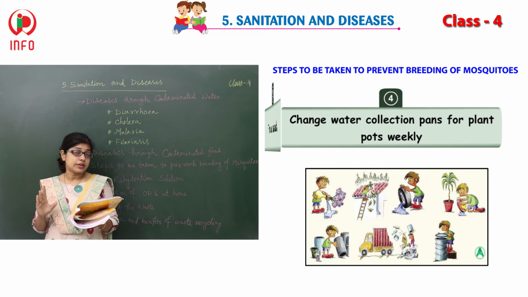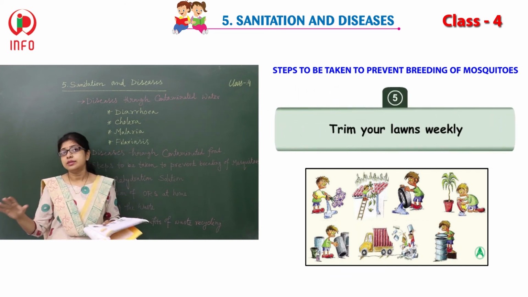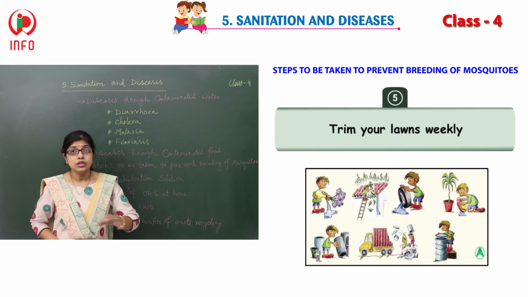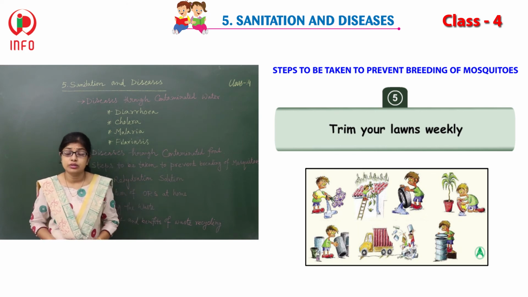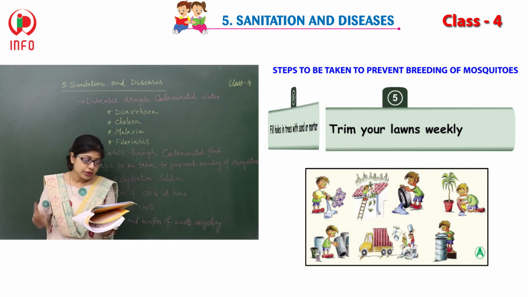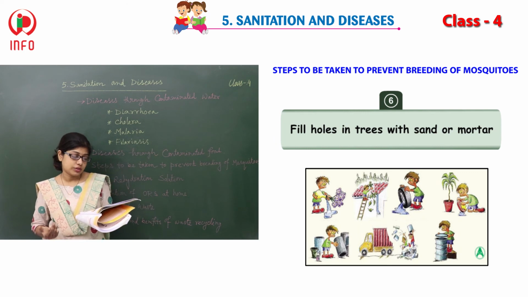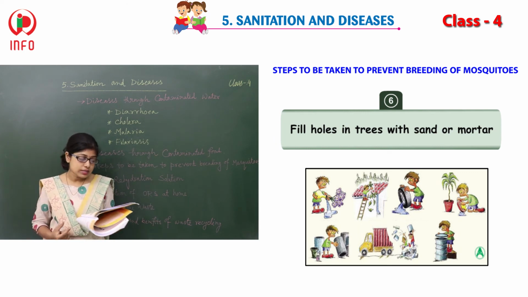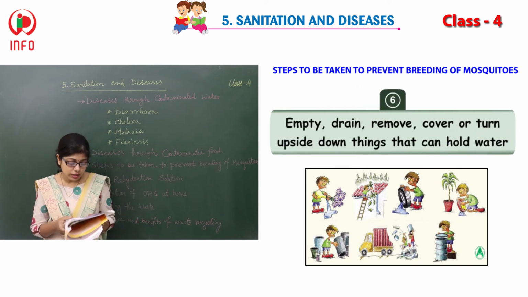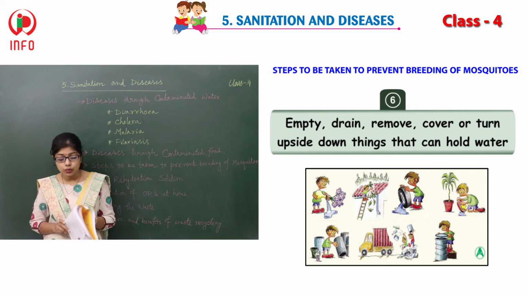And trim your lawns weekly. Whatever lawns you have, you have to clean them, otherwise mosquitoes can breed there also. And fill holes in trees with sand or mortar. This is also one duty of ours. Empty drains, remove covers or turn upside down things that can hold water.